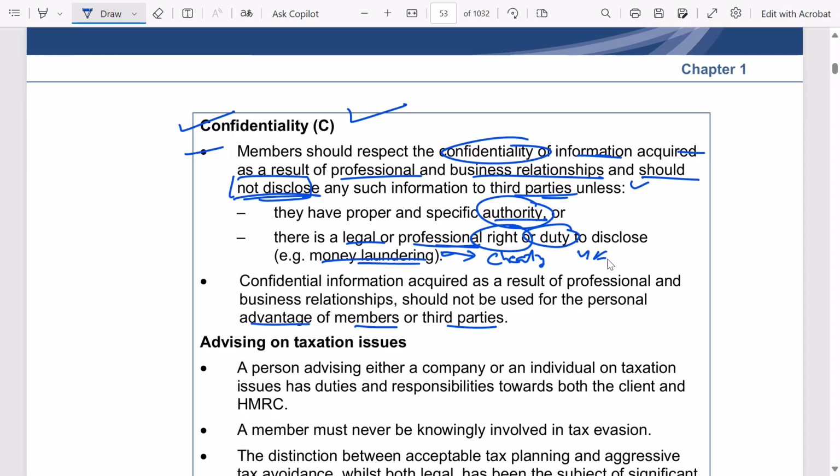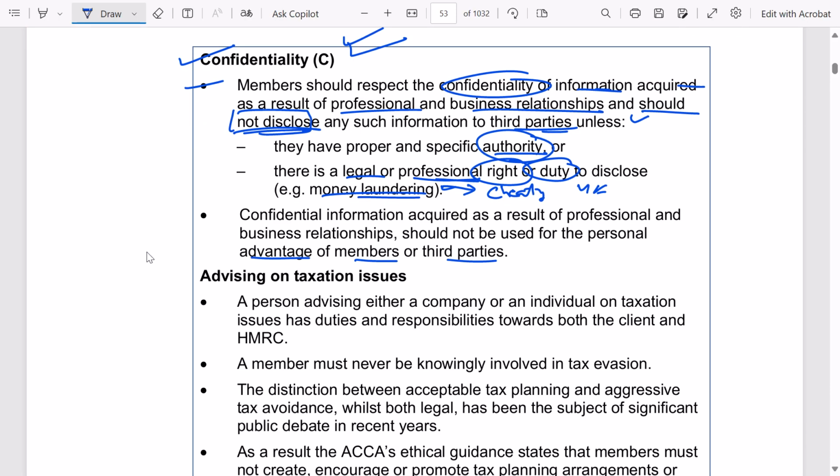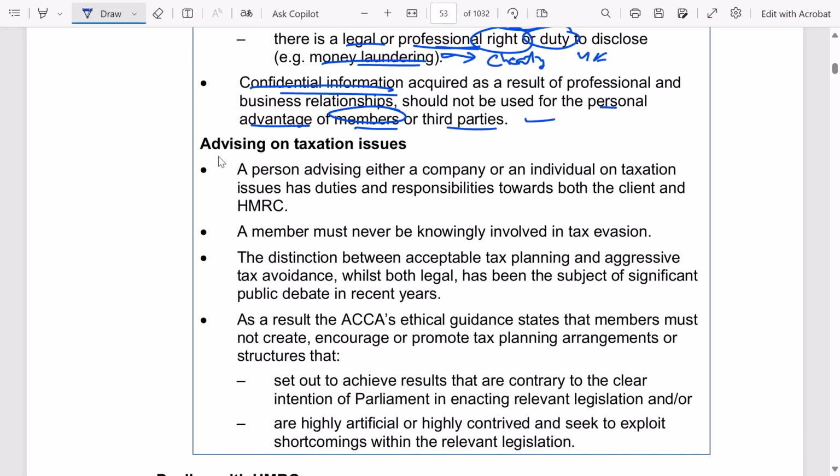general public interest to do so. Right. So whenever there is a general public interest to disclose things, then you have the duty to disclose that. In that case, that duty would always override your confidentiality clause. Okay. Further, it should not result in any kind of benefit either to you or any third parties or any other members with the use of that confidential information. Okay, so try to avoid that.